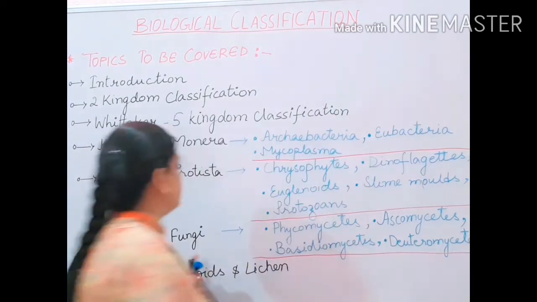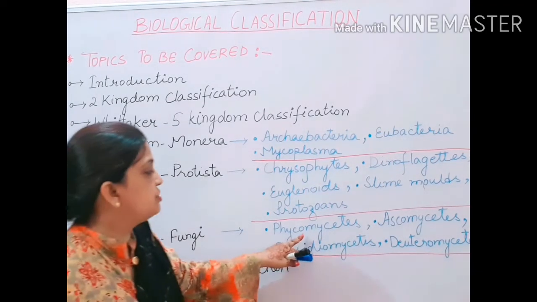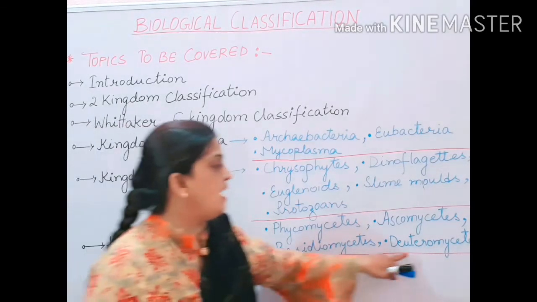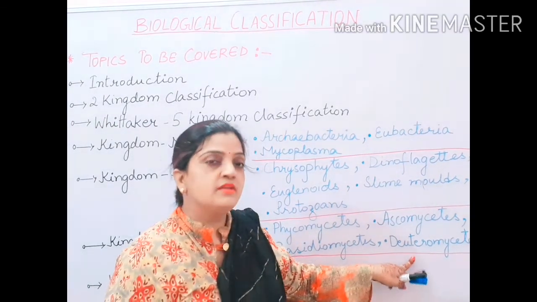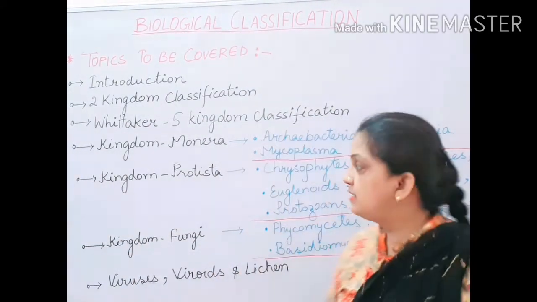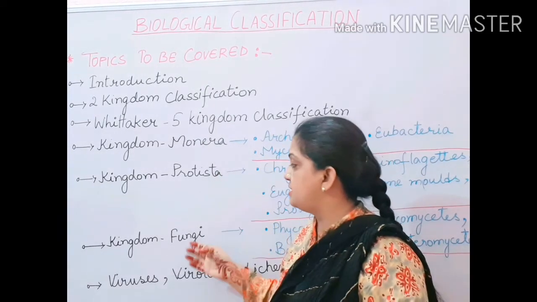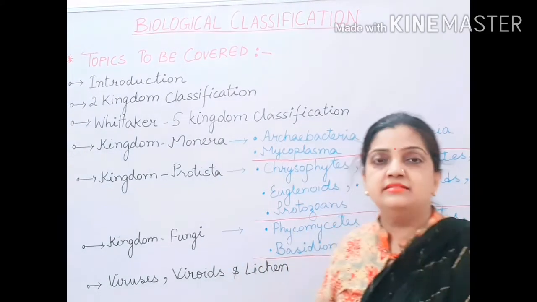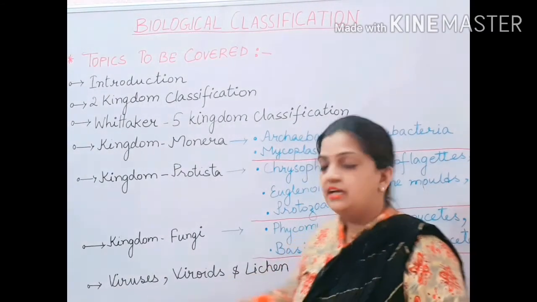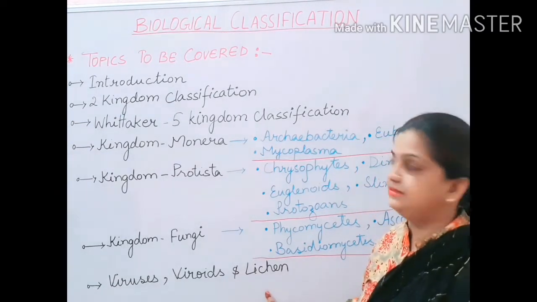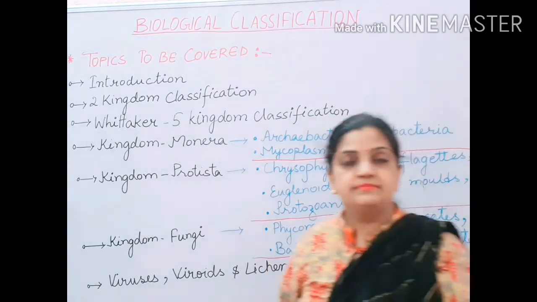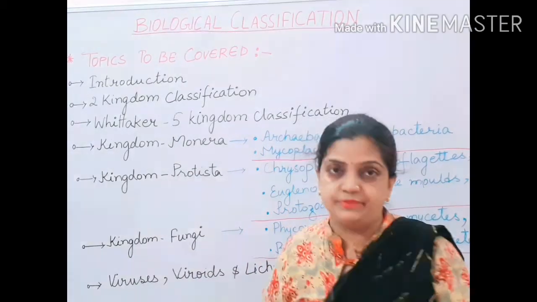Similarly, in the kingdom Fungi, we will be discussing Phycomycetes, Ascomycetes, Basidiomycetes and Deuteromycetes. Children, these are the different subgroups which we are going to discuss in the kingdom Monera, kingdom Protista and kingdom Fungi. And one more topic which we are going to discuss in this chapter is viruses, viroids and lichens. Children, these are the different topics which we are going to discuss in brief here in this chapter.